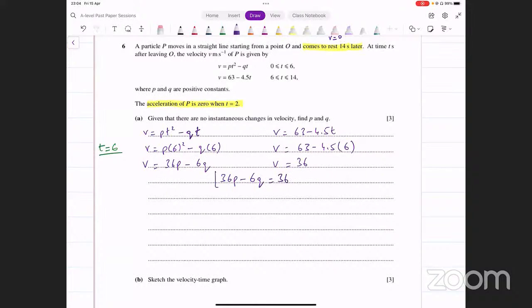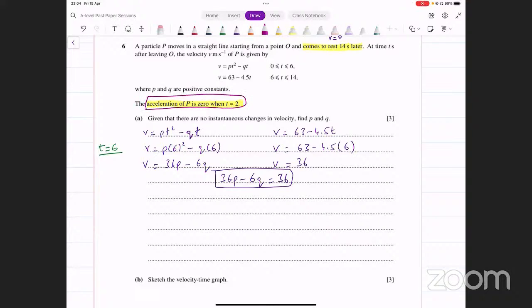So you've got one equation in p and q, but that's not enough. p और q दो आपके पास unknowns हैं, एक equation से दोनों की values नहीं निकाल सकते. So we need some other relationship as well. So now we look at another piece of information that we're given. We are given that the acceleration of P is 0 when time equals 2.